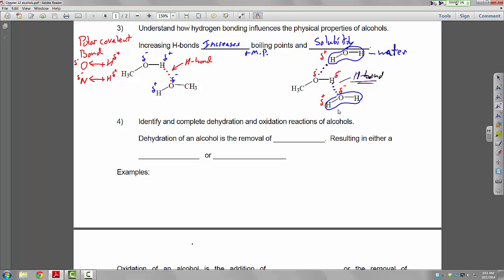Now, granted, any hydroxy group is going to form hydrogen bonds with water, but not all alcohols are soluble. So say, for example, we have this 1, 2, 3, 4, 5. This guy is going to be soluble. We have 1, 2, 3, actually 4 carbons, so I just put C4. But if it's longer, 1, 2, 3, 4, 5, 6, 7, 8, say 8 carbons, C8, this is not soluble.